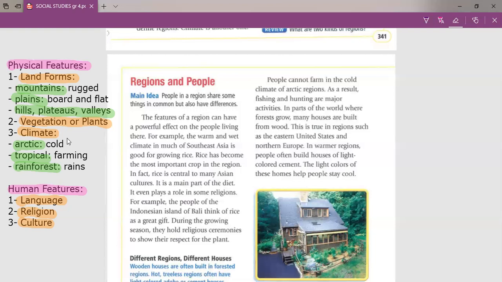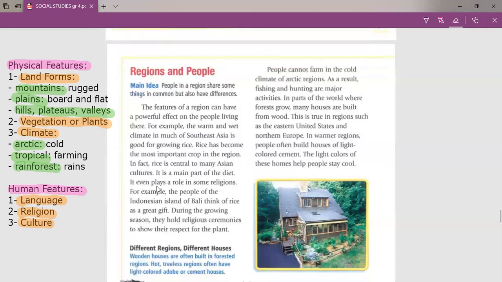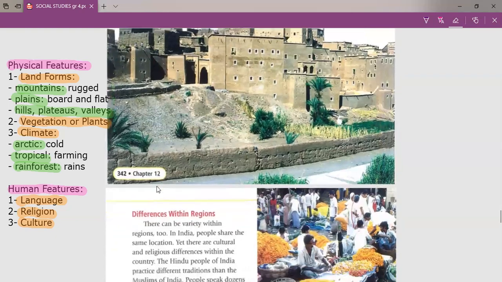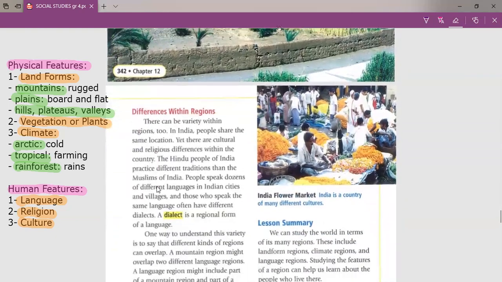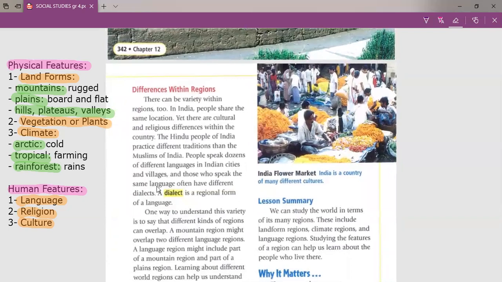Okay, let's move to the next paragraph, and it's the last. Differences within regions. I told you that sometimes we have one region, but it has more than one feature. It has more than one physical feature and human feature. For example, in India, they share the same location and the same physical features, but they have different human features.